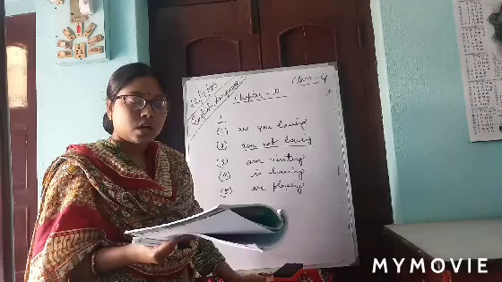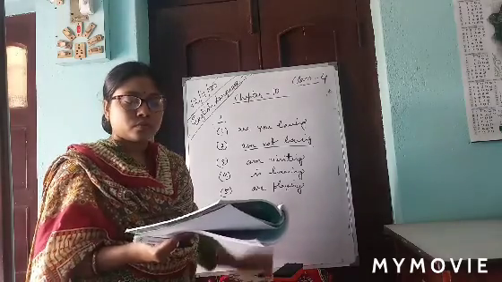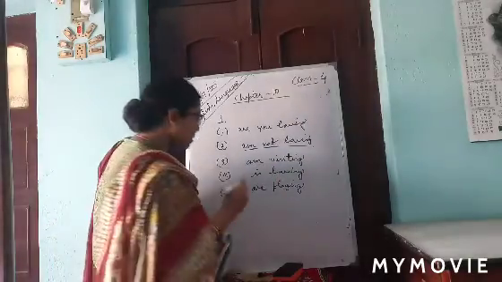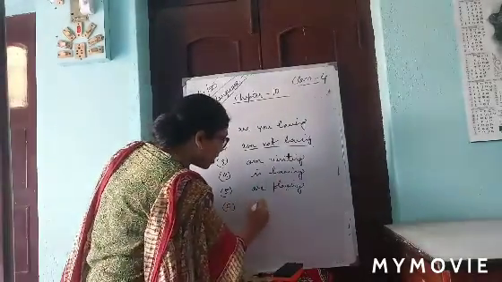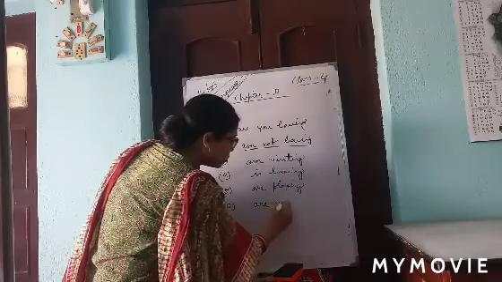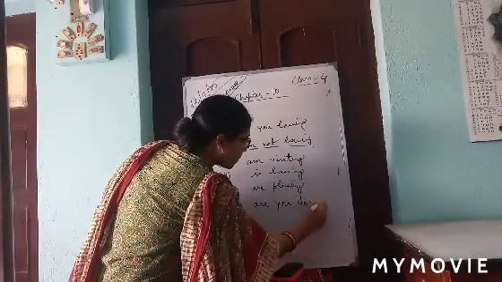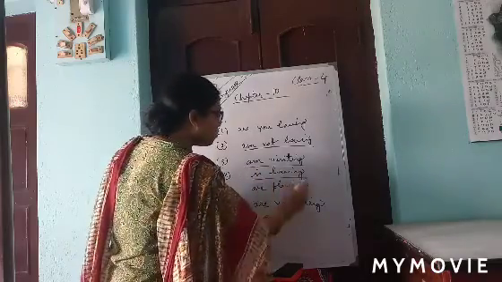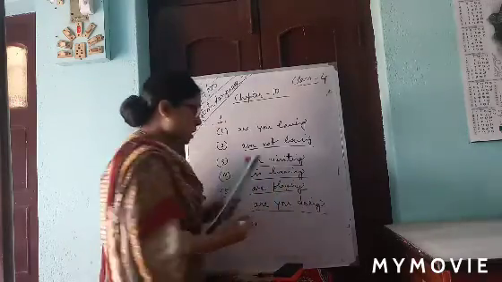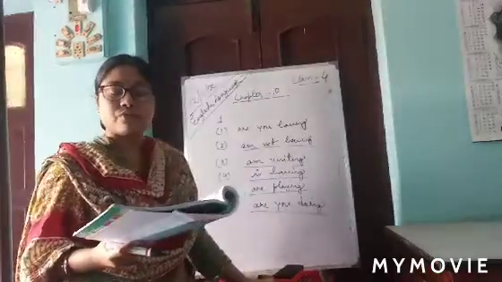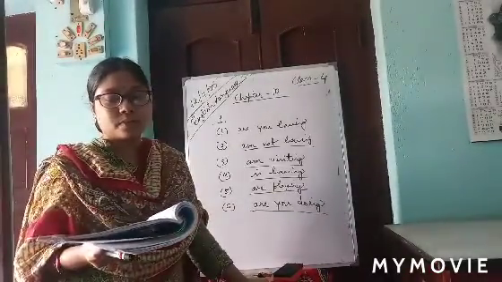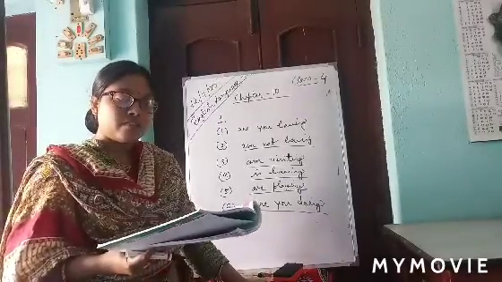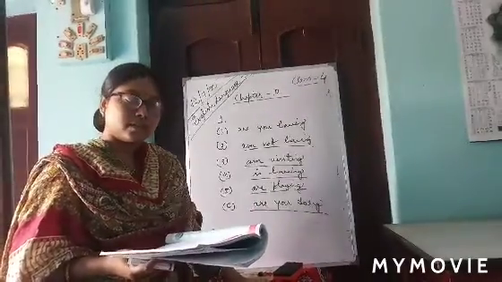Number 6: are you doing anything on Wednesday evening? Here we'll put are because you is already there. So: are you doing anything on Wednesday evening? No, I am not busy. Let's go on Wednesday. These are all blanks and I am telling only the answer part. So this is a conversation where we put the present continuous tense.